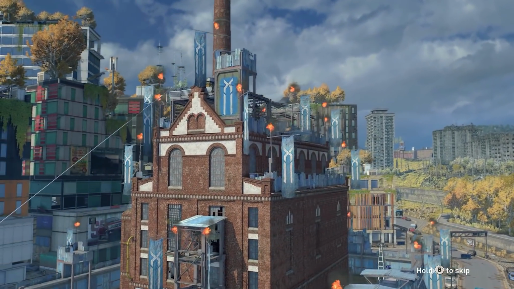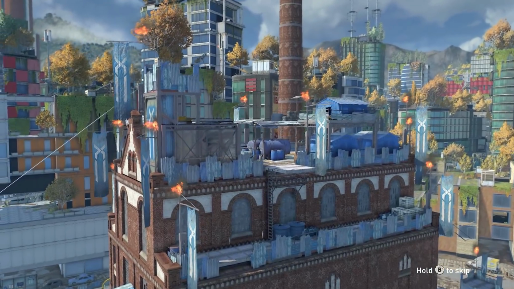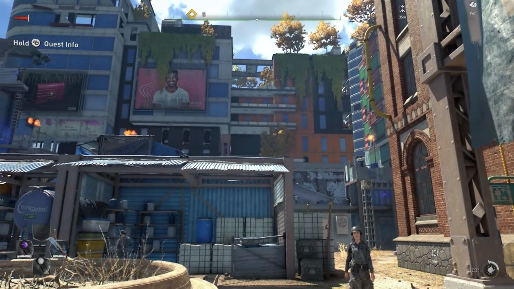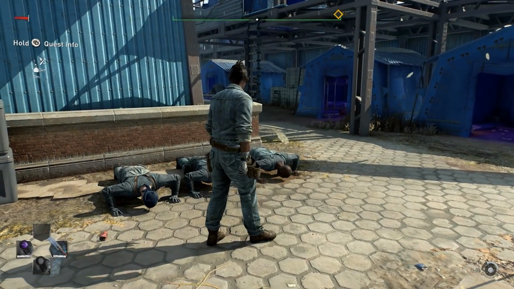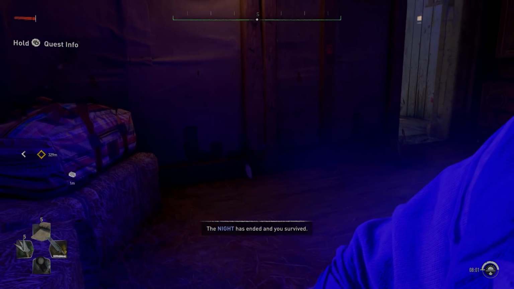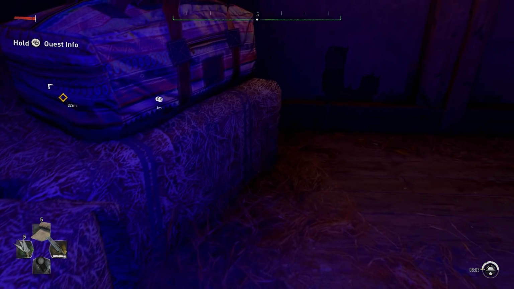Now I'm gonna give my final thoughts on Dying Light 2. Now remember, this is an early build, so remember that while you listen to my thoughts. So Techland, I'm impressed. You guys have done exactly what you promised. You promised to optimize the game. Well, you actually did it. It runs smooth at 60 FPS without any lag or anything. There are some minor bugs, but that's an easy fix.